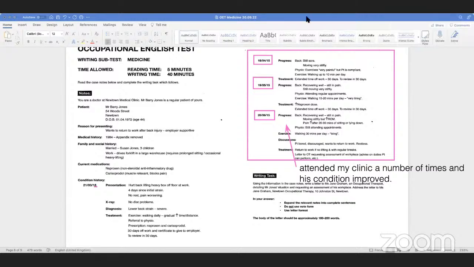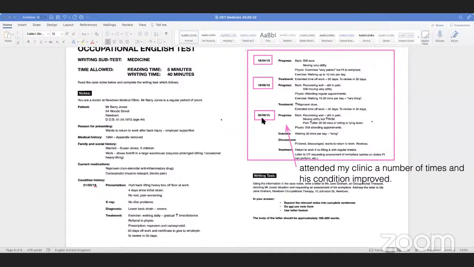Yes, go on, Rafat. Could we say over the last 4 or 3 months? Yeah, this is a great question. Yeah, you could say over the last 3 months. And that's where you can use your present perfect continuous. Over the last 3 months, Mr. Jones has been visiting our clinic regarding ongoing back problems. His condition has improved, right? So that's the idea here.